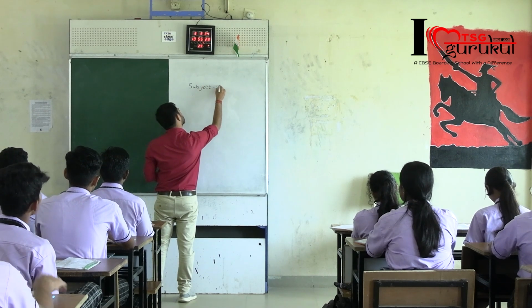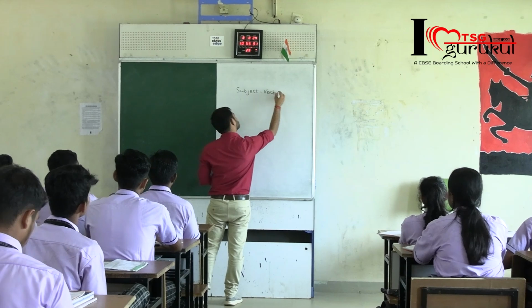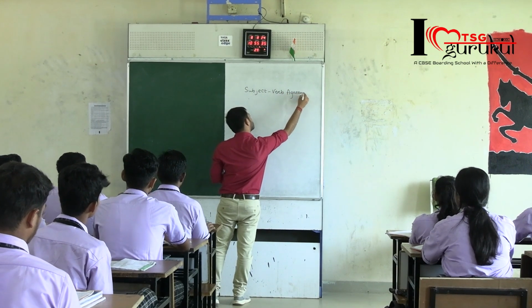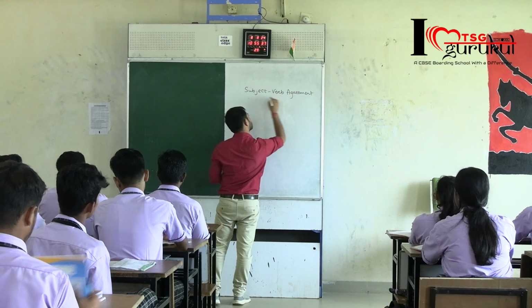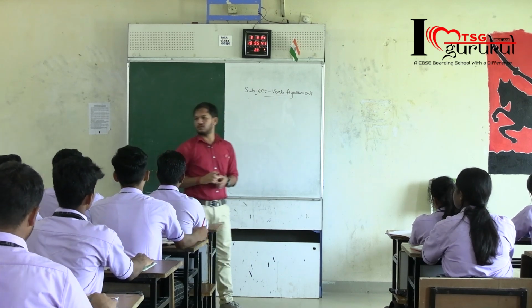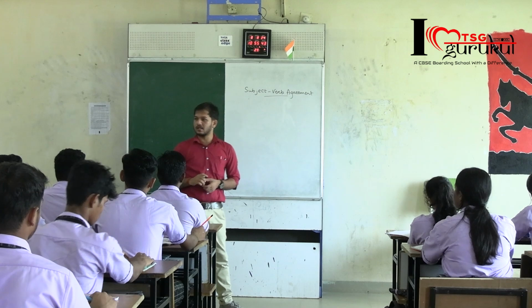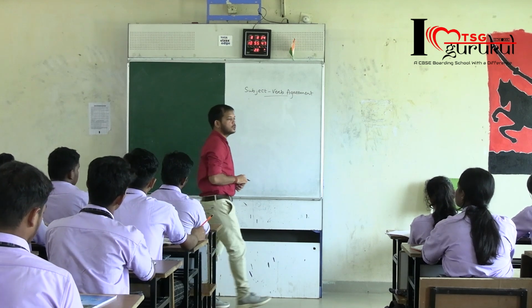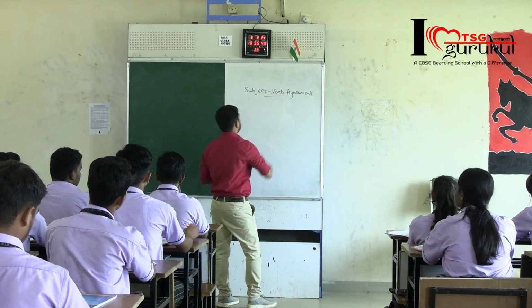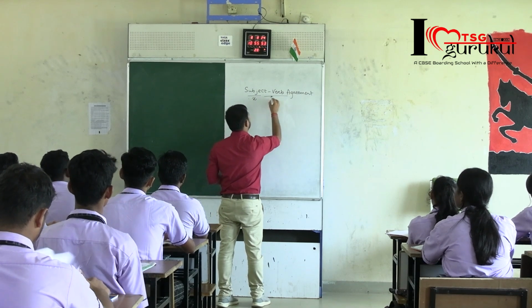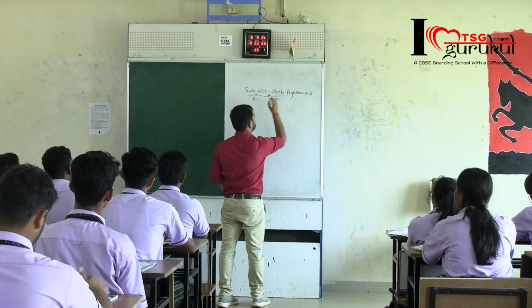Subject, verb, agreement. In other words, we call it subject verb concord. Okay, subject verb concord. So basically we are going to see that if a certain kind of subject will come, then what will be the verb. Okay, done?